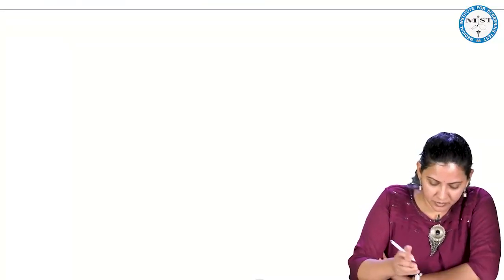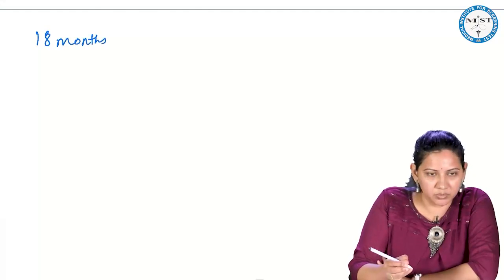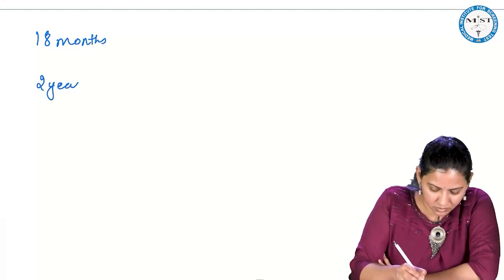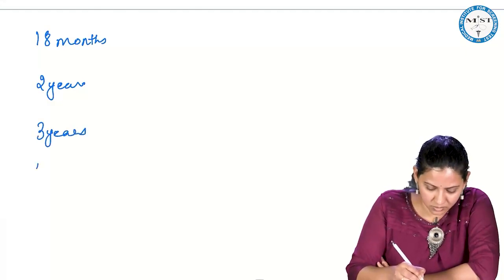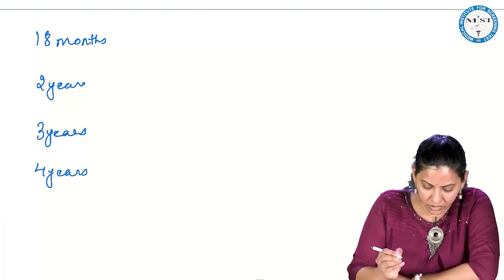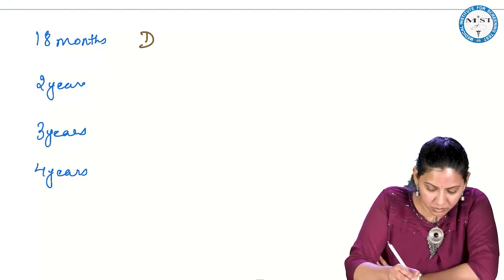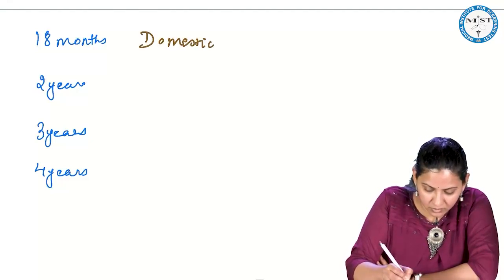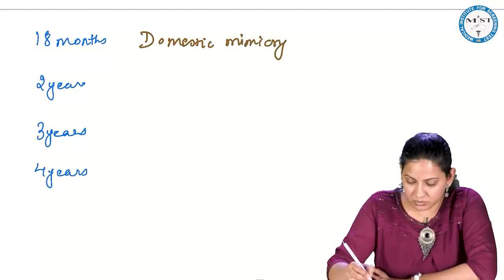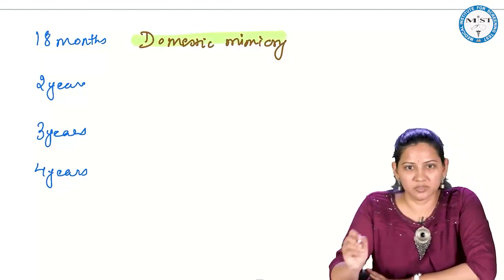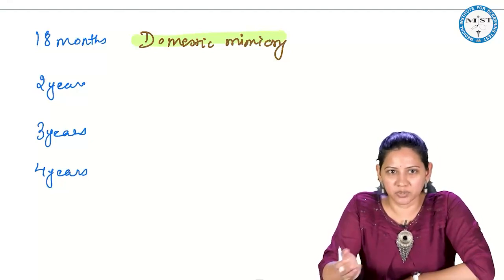And then 18 months, 2 years, 3 years, 4 years. So, by 3 year, very very important, child will have domestic mimicry. Domestic mimicry. What is domestic mimicry? If the mother is sweeping, the child will also enact that he is sweeping. That is called as domestic mimicry.